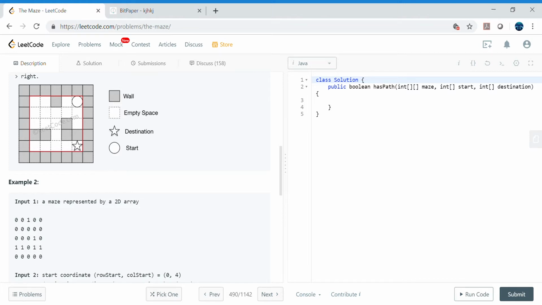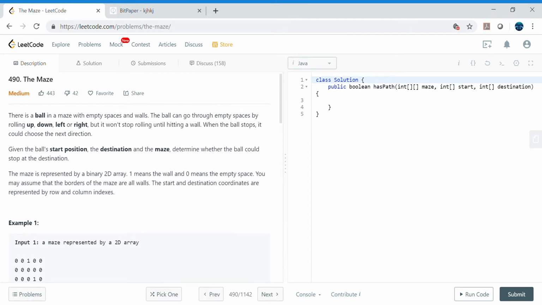Now let's read the important points mentioned in the problem. There is a ball in a maze with empty space. The important point is that 0 is the empty space and 1 is the wall. The ball can go through the empty spaces by rolling up, down, left, or right.